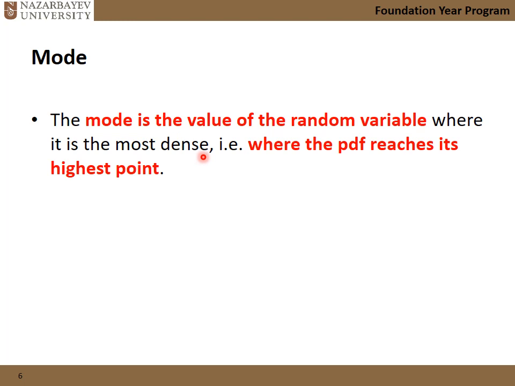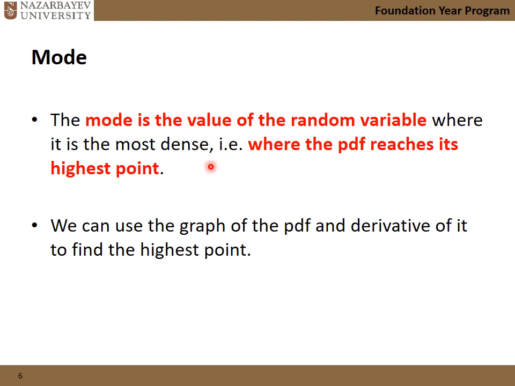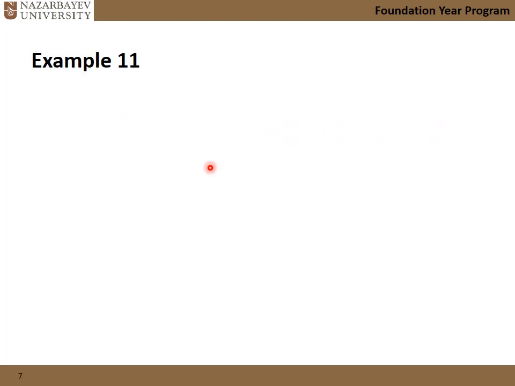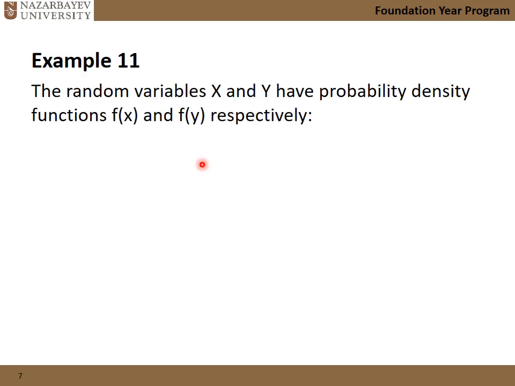How to find the maximum point in calculus? We differentiate and set the derivative to 0, and then we find the variable x. The x we are going to find represents the mode itself. We'll see in this example.